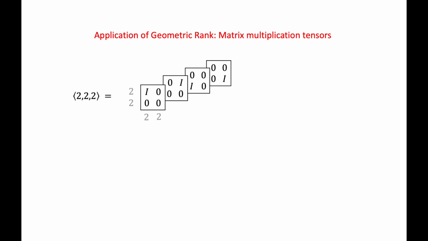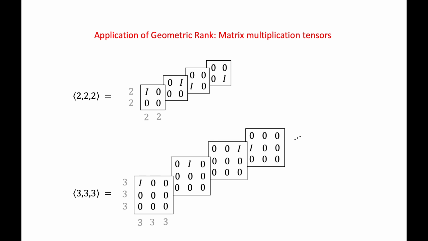We now come to the final topic, an application of geometric rank to matrix multiplication tensors. The family of matrix multiplication tensors plays an important role in the complexity theory of matrix multiplication. The smallest matrix multiplication tensor, denoted by angle bracket open 2, 2, 2, angle bracket closed, is a 4 by 4 by 4 tensor. Each slice is a block matrix with one of the 2 by 2 blocks equal to an identity matrix and the other blocks equal to 0.